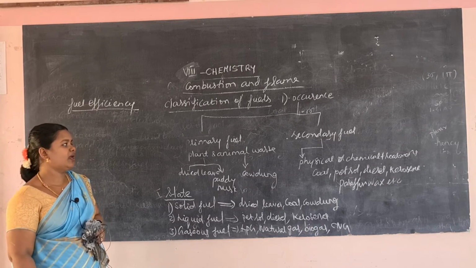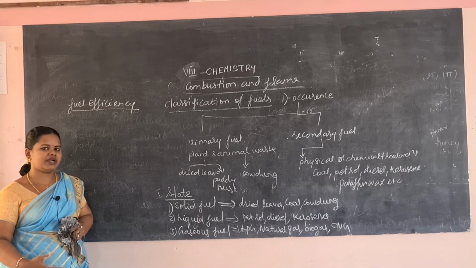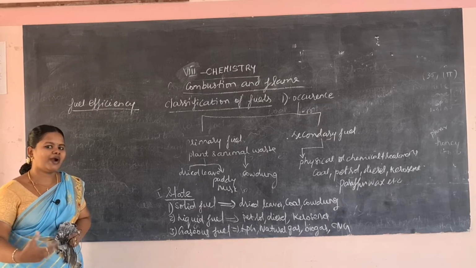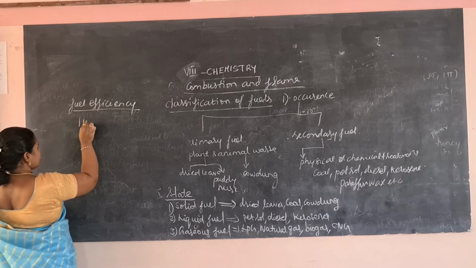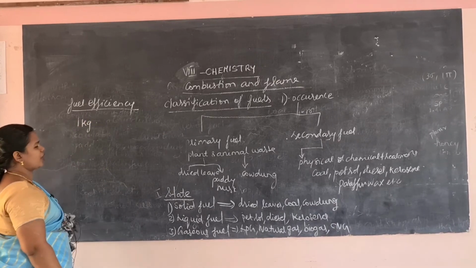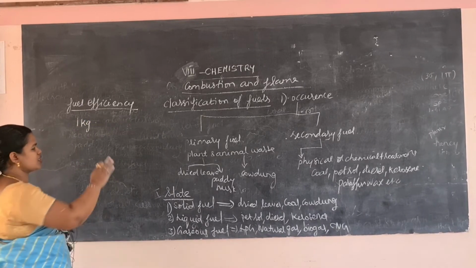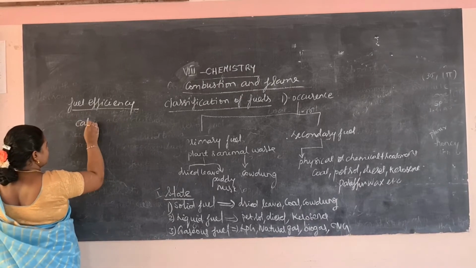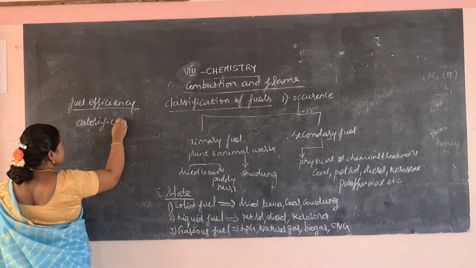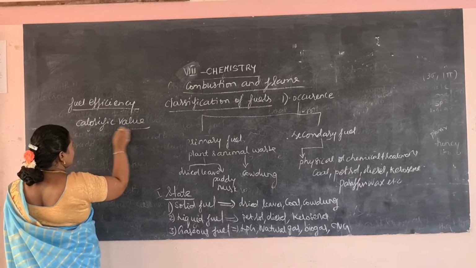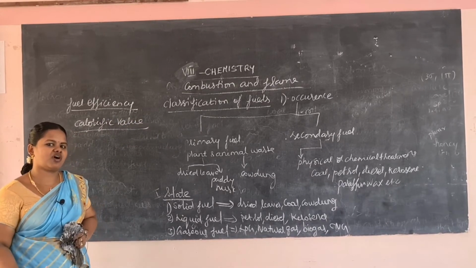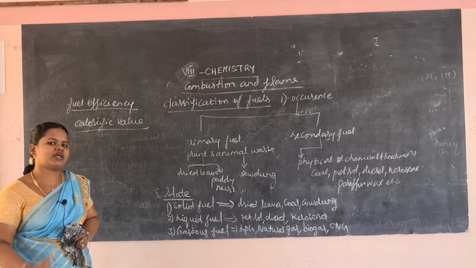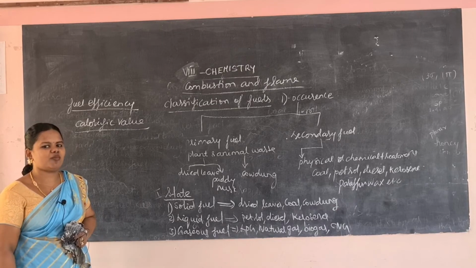Fuel efficiency is given by calorific value. So this calorific value is the heat produced by the complete combustion of 1 kilogram of a fuel.